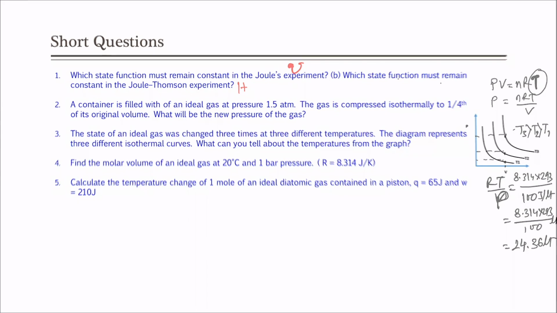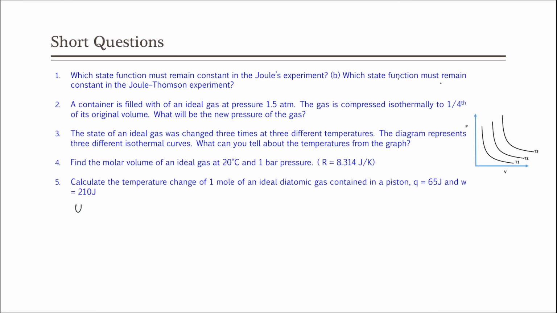Now, we know in the first law of thermodynamics delta U equal to Q plus W is the change in internal energy, and we know Q is 65 joule and W is 210 joule, which is 275 joule. Now, we will use the formula of delta U as Cv delta T. Delta T is the change in the temperature and Cv is the specific heat of a diatomic ideal gas.